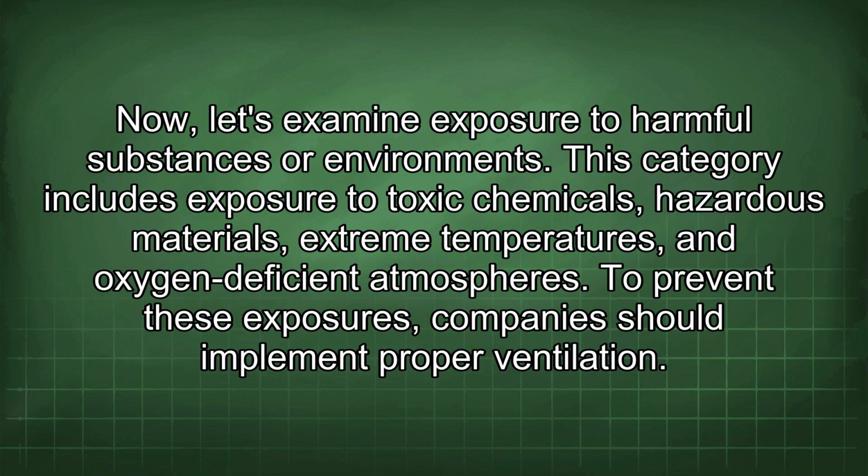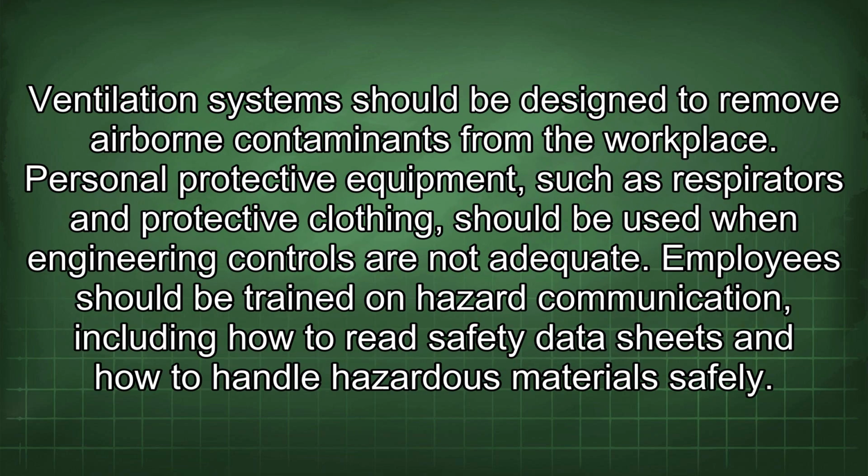Now, let's examine exposure to harmful substances or environments. This category includes exposure to toxic chemicals, hazardous materials, extreme temperatures, and oxygen-deficient atmospheres. To prevent these exposures, companies should implement proper ventilation. Ventilation systems should be designed to remove airborne contaminants from the workplace. Personal protective equipment, such as respirators and protective clothing, should be used when engineering controls are not adequate.